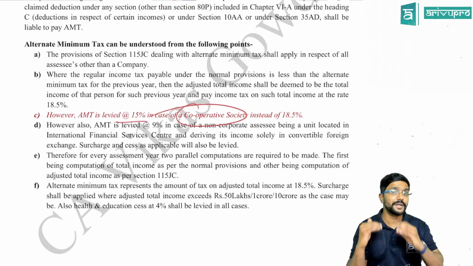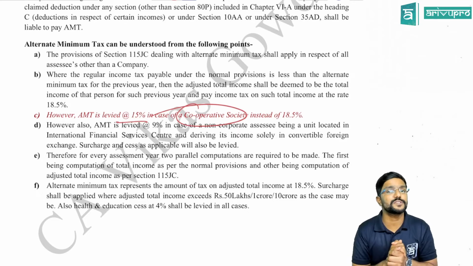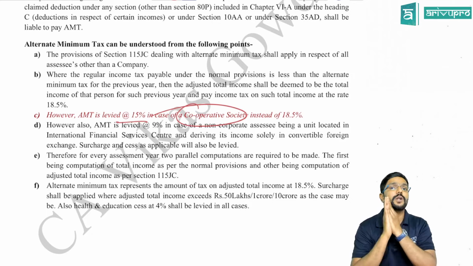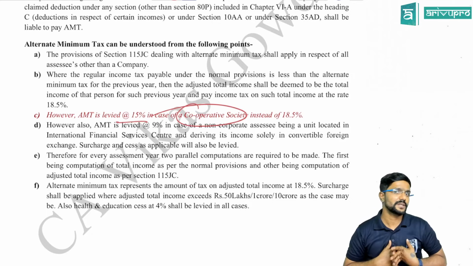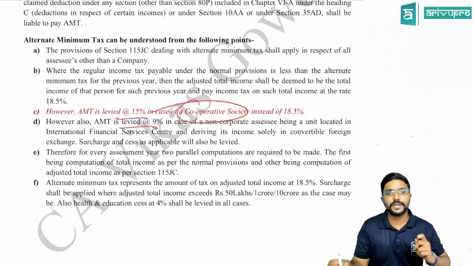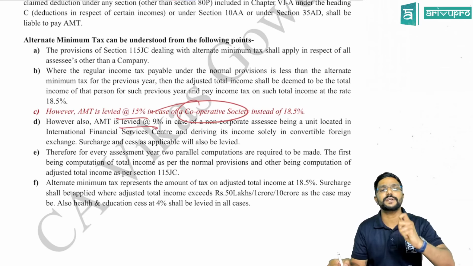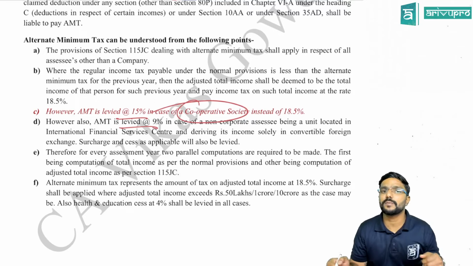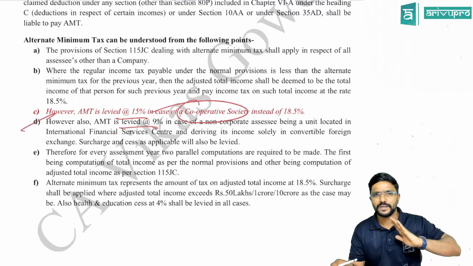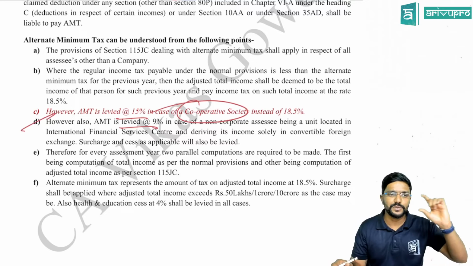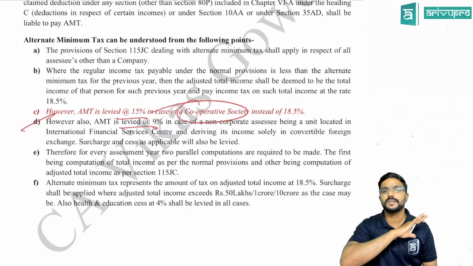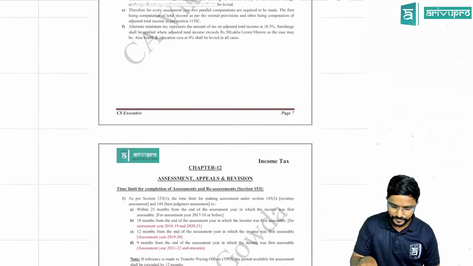Whereas for all others, it is 18.5%. If for a cooperative society alternate minimum tax provisions are applicable, then the rate applicable for them is 15% and not 18.5%. And in one more place, there was a change which is the same. That is, if you are a unit located in an International Financial Service Center, then the AMT rate applicable for you would be 9%, which is given in D point. There is no change in it. It is there as it is, but the new thing is only C point, which I have added here in red color. All other things are as it is.